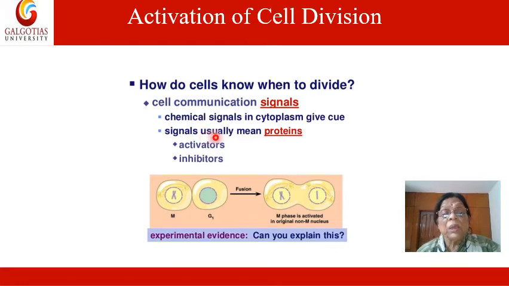These signals are basically chemicals in the living system. Proteins are the instruments; they are either activators or inhibitors.